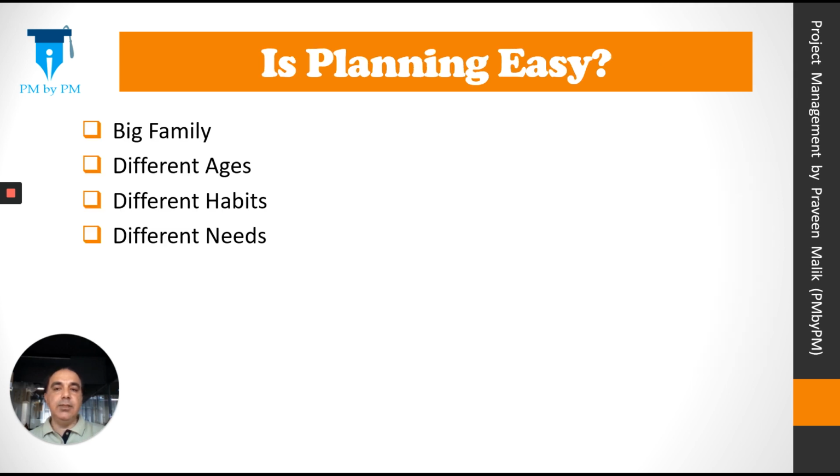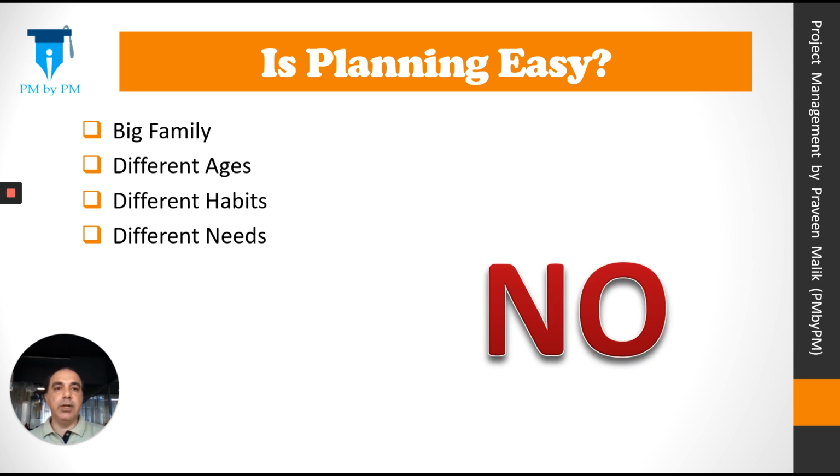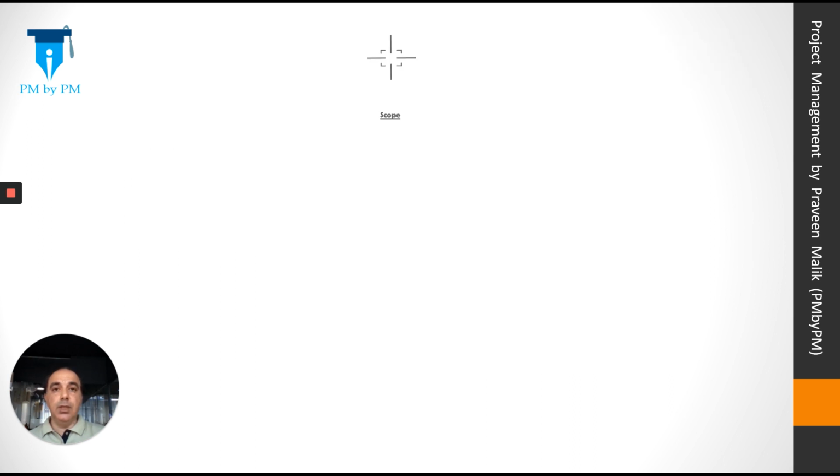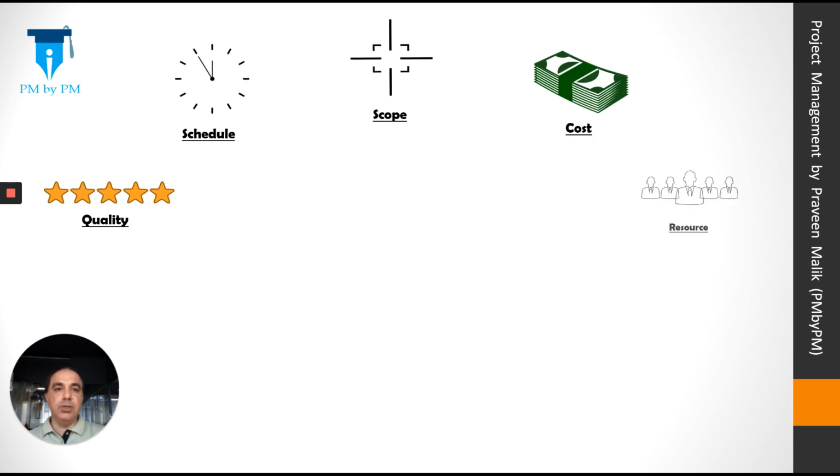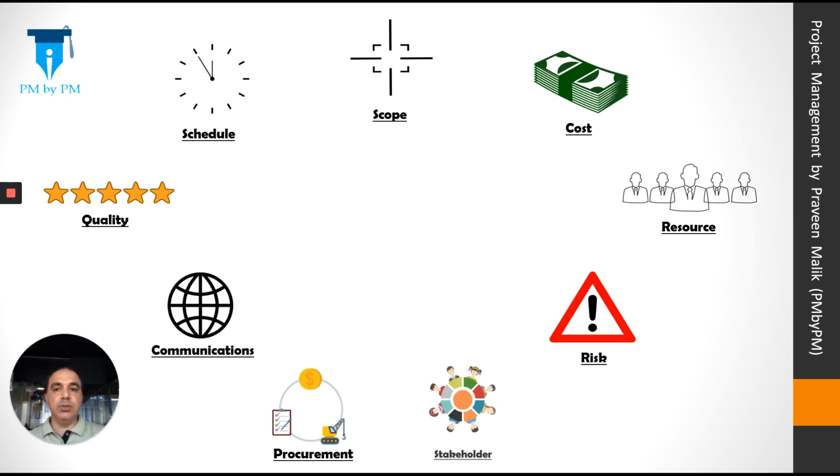Is planning easy? Not at all. A big no. It's not easy. You have to take care of so many people and so many needs. In a real project, it's even much more difficult. Let's look at a real project. You have to think about scope, schedule, cost, quality, resource, communication, risk, procurement, and stakeholders. It's a big thing. You have to think about nine different things to do the planning.